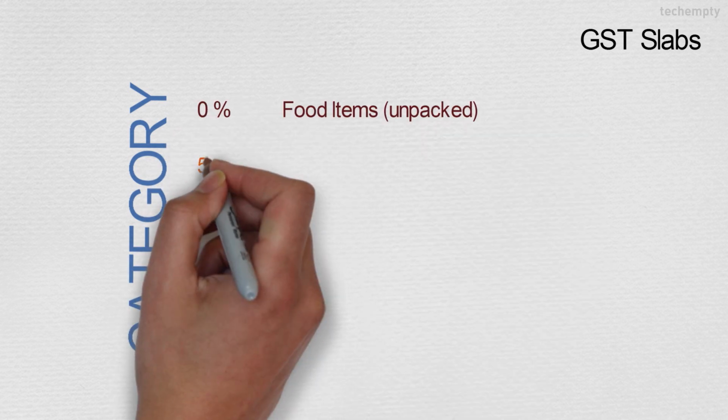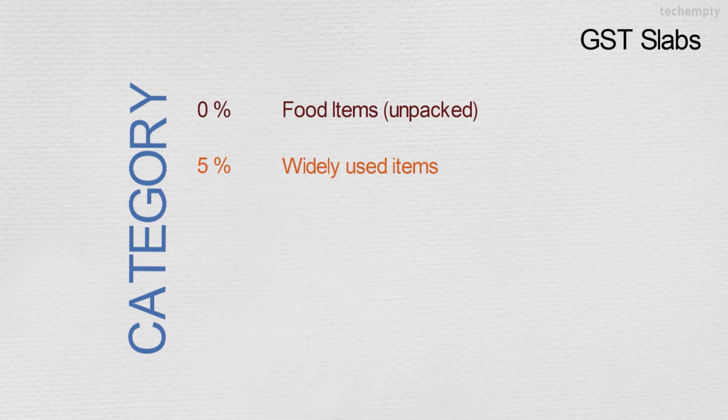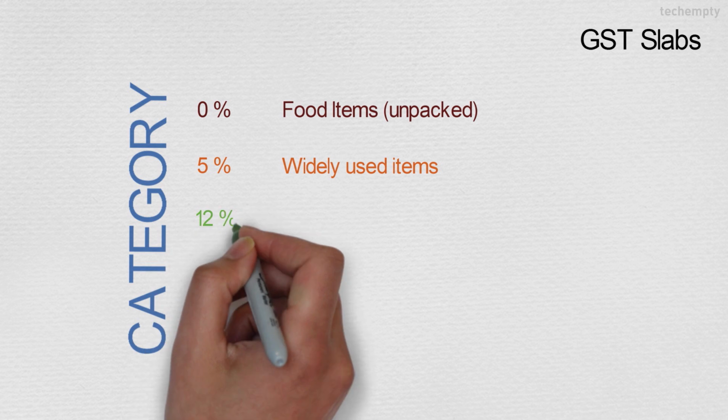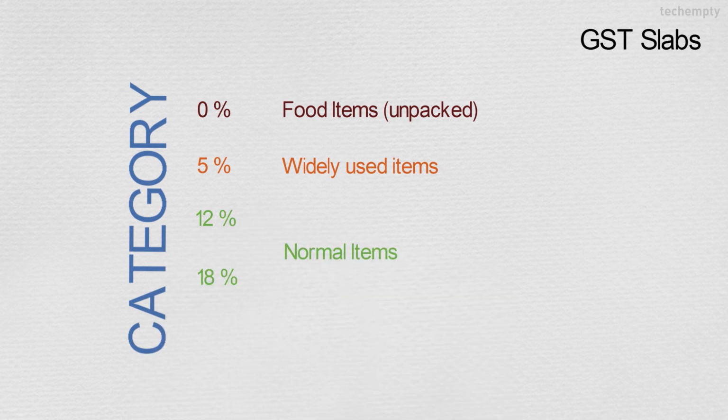Now let me tell you about the GST slabs. Like income tax, we too have slabs in GST. It was divided into 5 categories. In 0%, we have unpacked food grains, 5% widely used items like oils, packed grains, etc., 12% to 18% normal items like medicines, computers, fertilizers, services, etc., 28% luxury items like cars, cosmetics, etc. That's it about the GST.